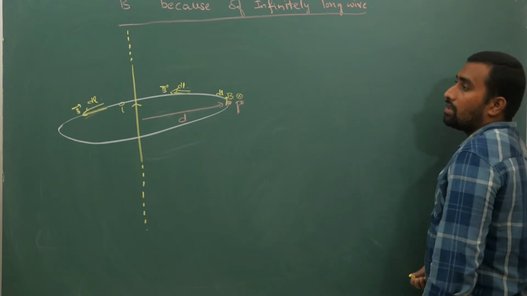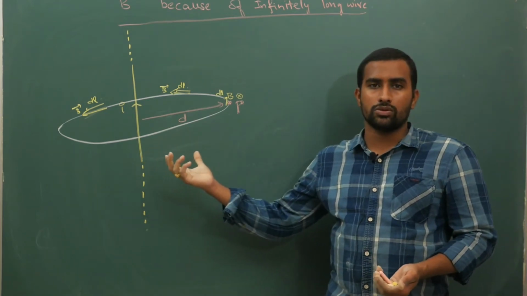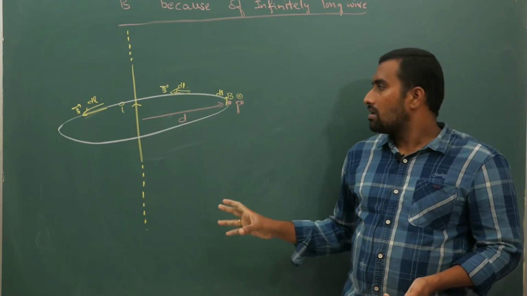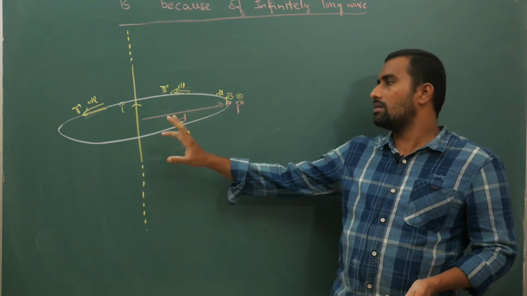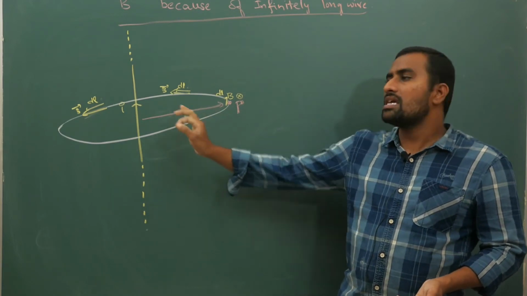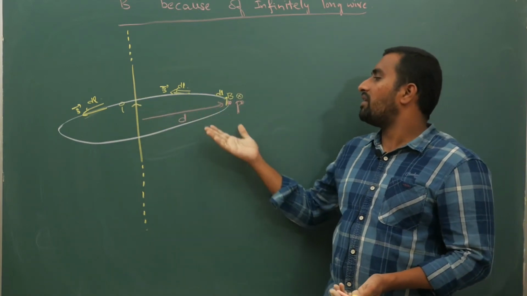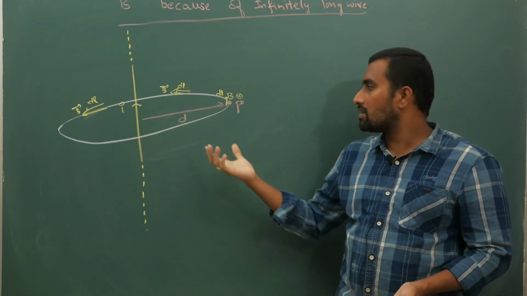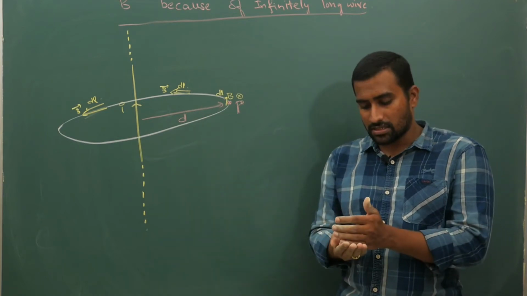Now if you ask me, sir, how do you know that? Why are you supposed to take only the circle? That comes only through practice. From common sense and symmetry, normally I can guess that at equal distances from the wire, the field will be equal. The locus of all the points which are at equal distance is nothing but a circle here. So that's why I have taken a circular loop.